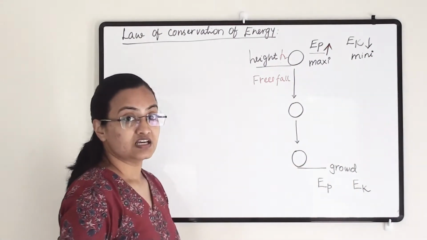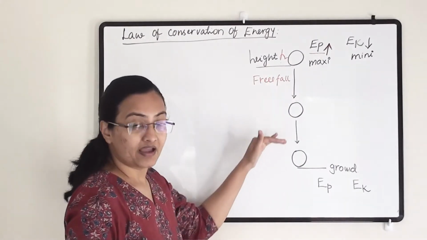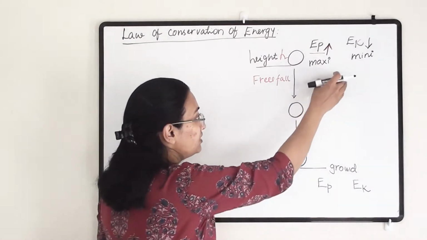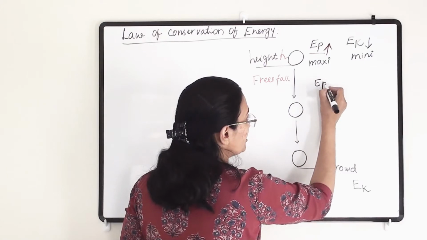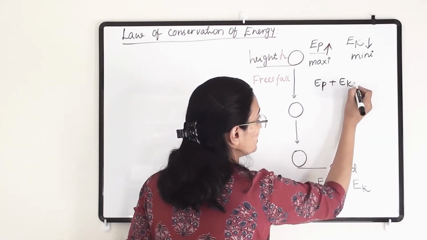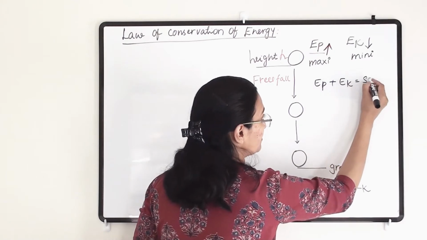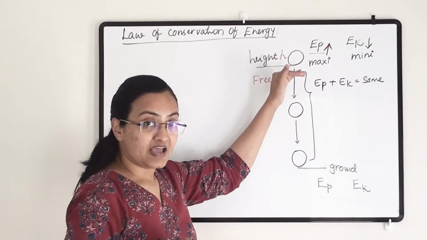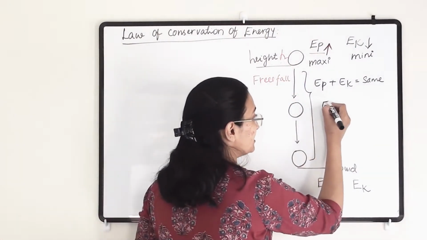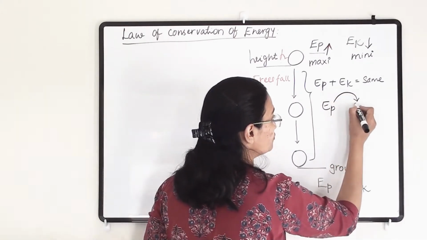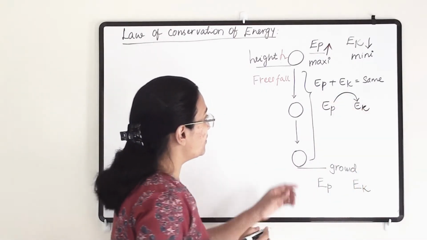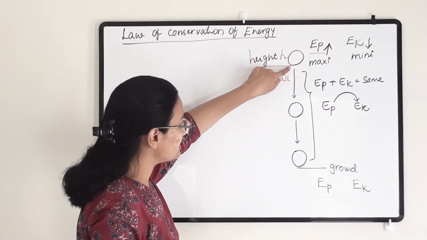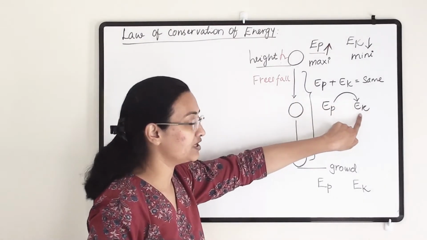Now once it starts to fall and comes towards the ground in free fall, at all times the sum total of the potential energy and kinetic energy will remain the same throughout the distance as it comes from top to bottom. But as it is coming down, its potential energy starts converting into kinetic energy. Once its fall has started, it is gaining kinetic energy, and from here itself its potential energy has started to convert into kinetic energy.